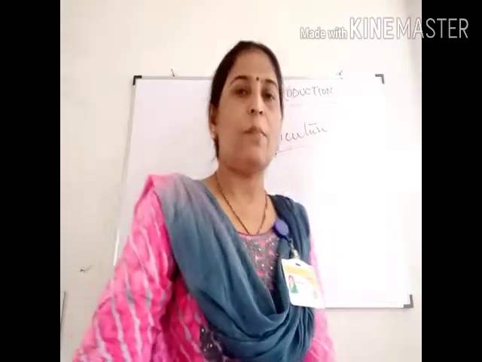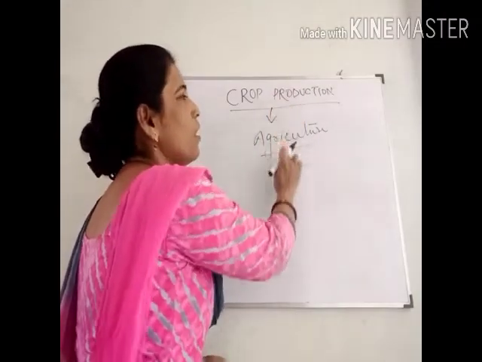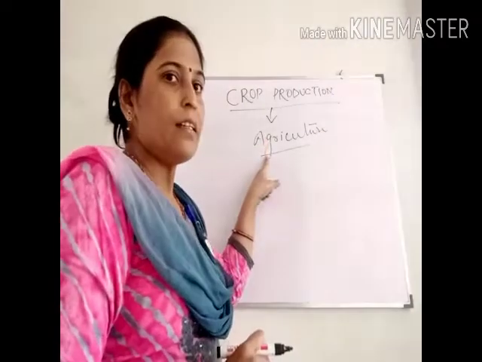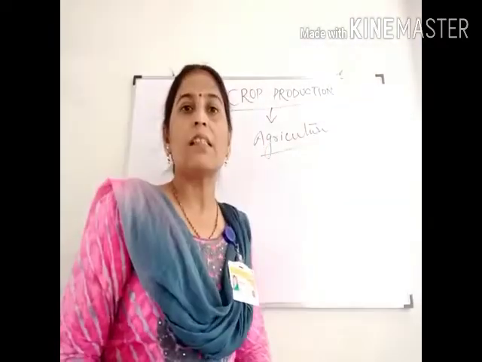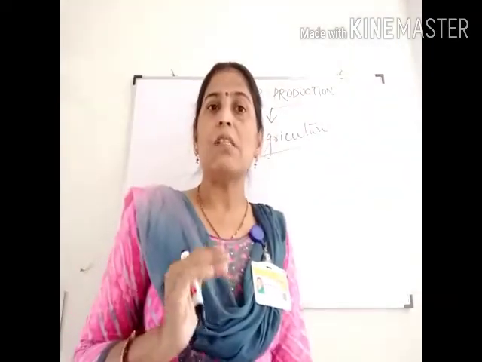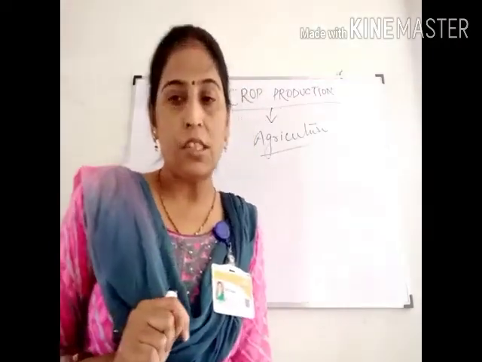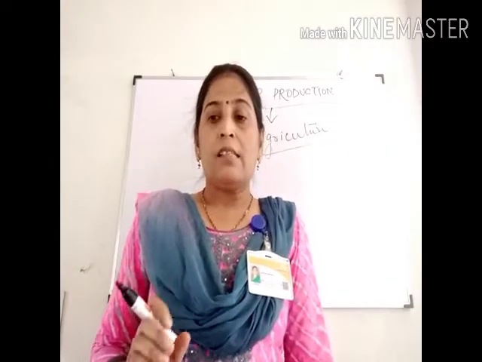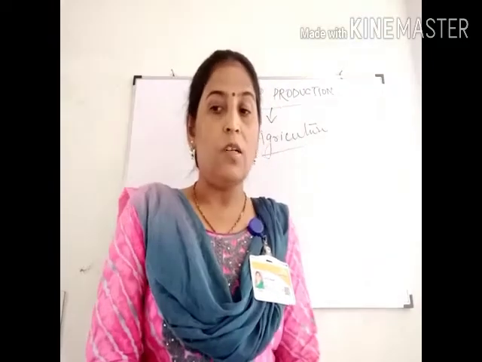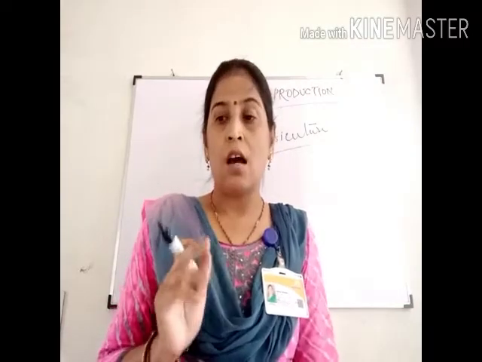So let's start our first chapter, that is crop production. Now this crop production comes under a branch of science that is called agriculture. So what is agriculture? Agriculture is the practice of growing plants and rearing animals for their food and other useful products. Now this agriculture is the world's largest and most important industry, and it is thought that it began 10,000 years ago.